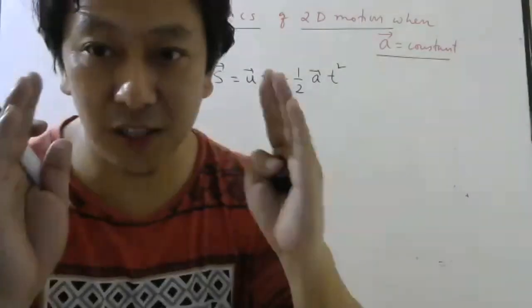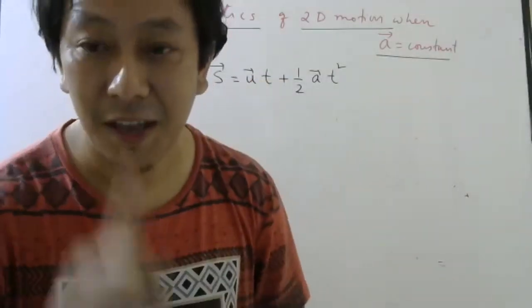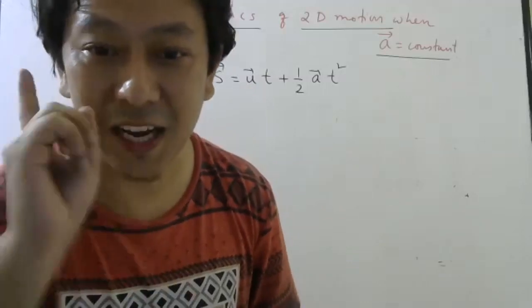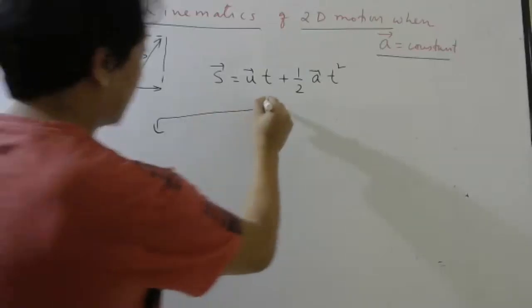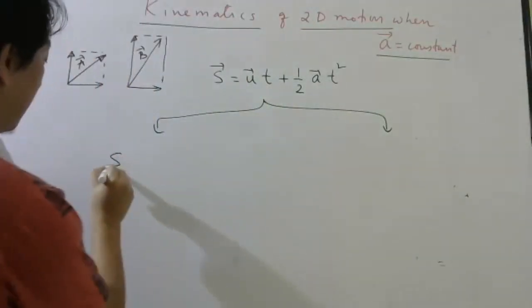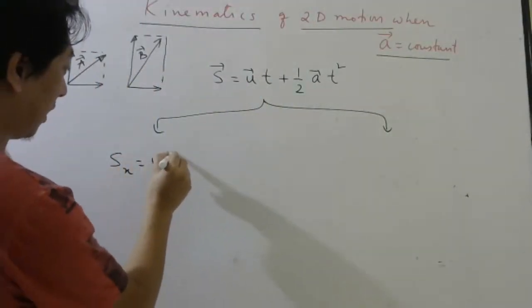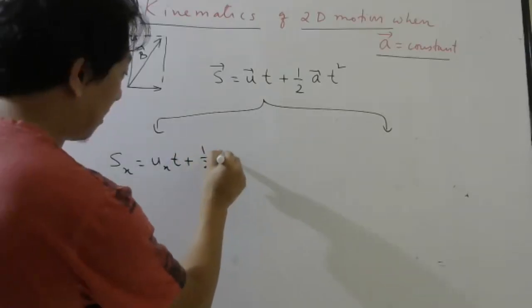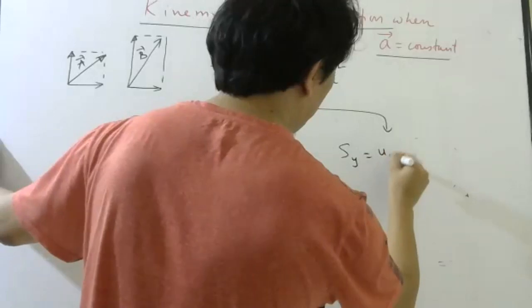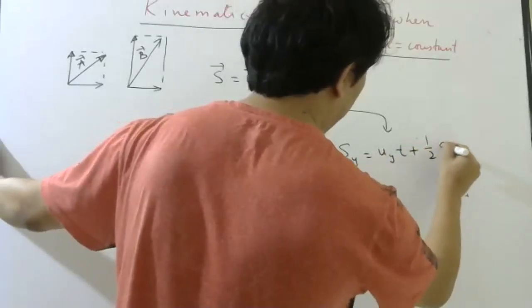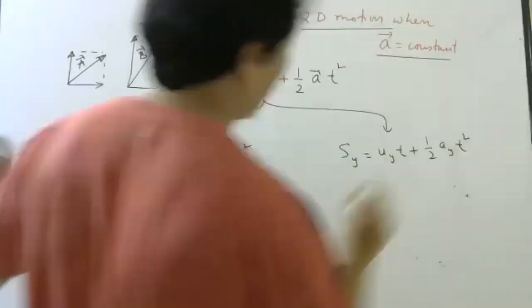The most important thing I taught you in vectors is that a vector is not a single number, remember. So what we should do? We should take components and write Sx equals uxt plus half ax t square, Sy equals uyt plus half ay t square.